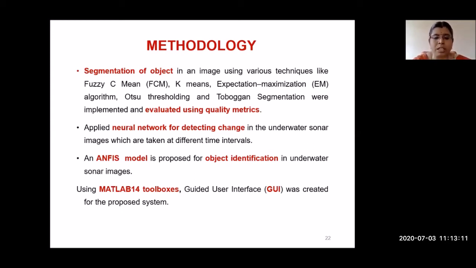Mainly I used the MATLAB toolkit here. At that time I didn't know anything about Python, so I used MATLAB. Now, comparing Python and MATLAB, if anybody is interested in doing image processing projects nowadays, I suggest you prefer Python, because in Python many tools are available compared to MATLAB, and it is also easier than MATLAB.